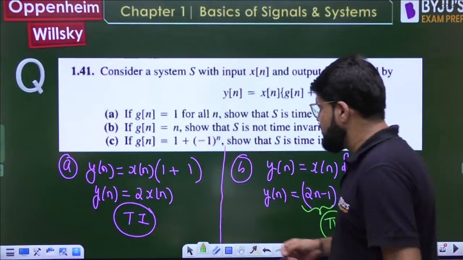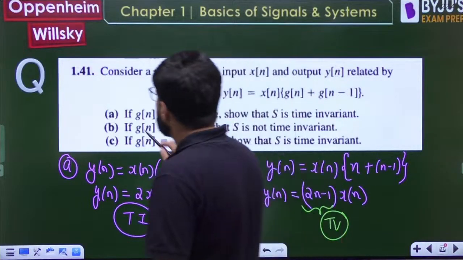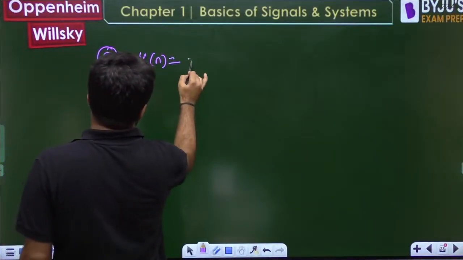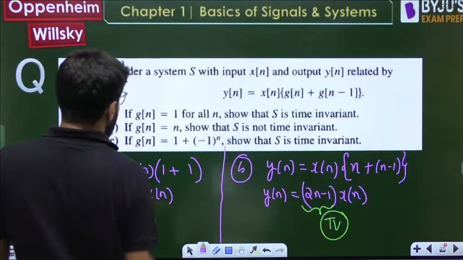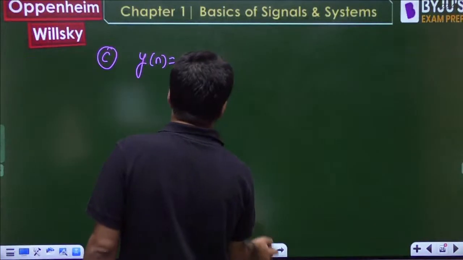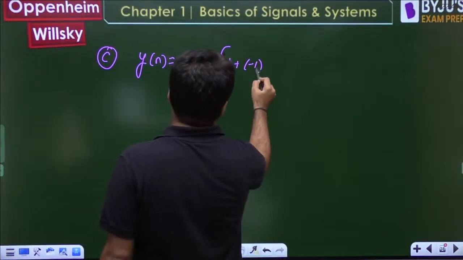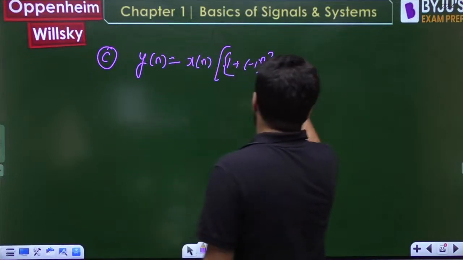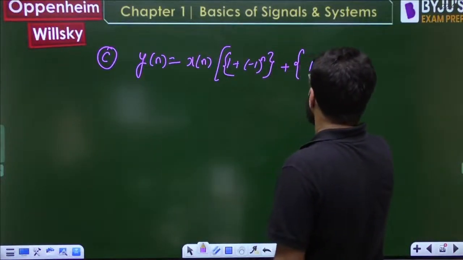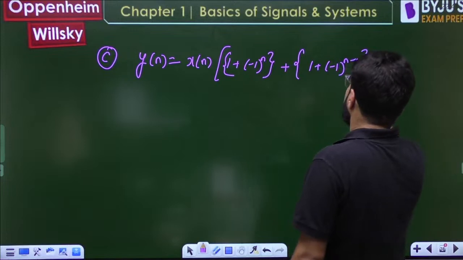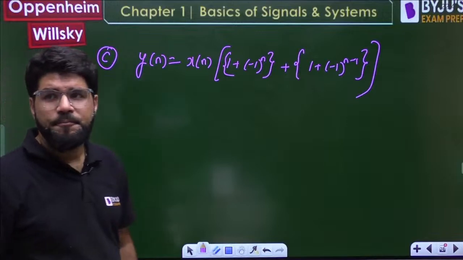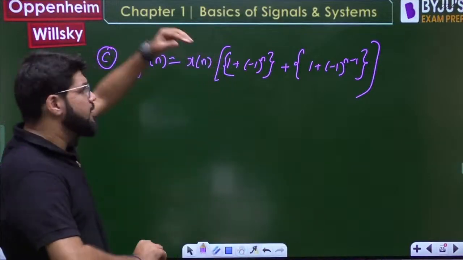g[n] is 1 + (-1)^n. So you will solve C. What is y[n]? y[n] is equal to x[n] into g[n]. What is g[n]? 1 + (-1)^n, plus g[n-1]. Next is g[n-1], so 1 + (-1)^(n-1). Okay, let us proceed.